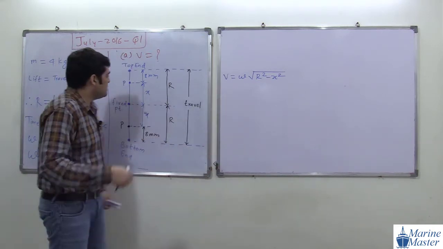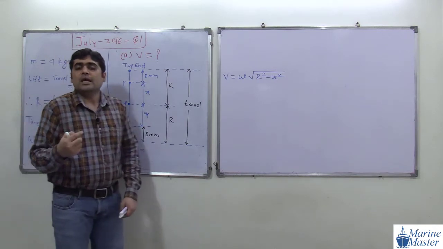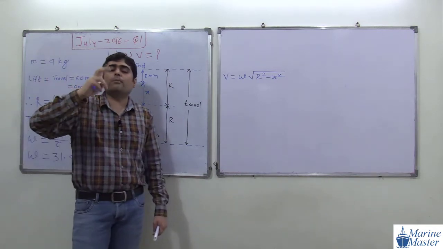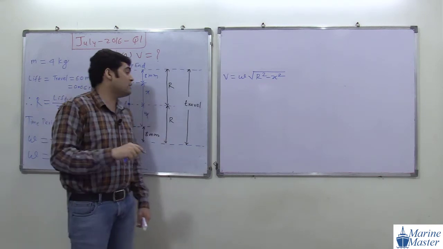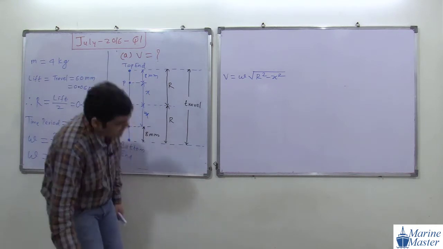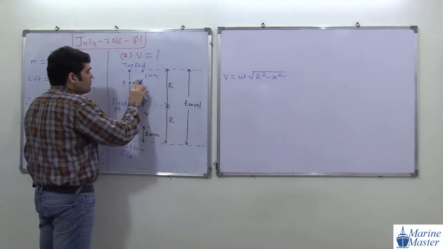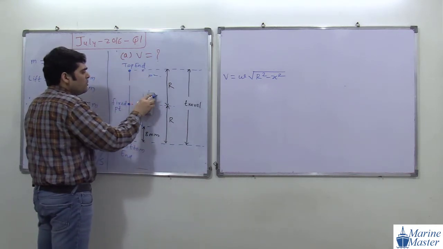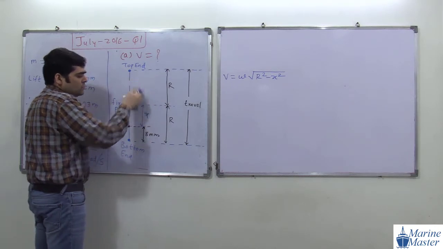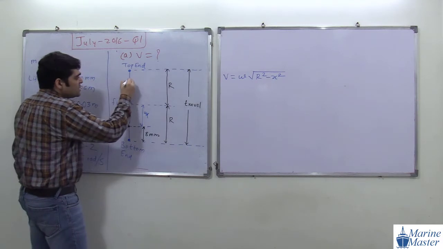So not changing. We discussed also in our theory, if our distance from the fixed point on either side is the same, then the velocity of both the points is the same. Velocity at this point or this point is the same. We studied these things in our theory. So here I am assuming bottommost position. You can consider topmost position also, no problem. Answer is the same. There is no deduction in marks.